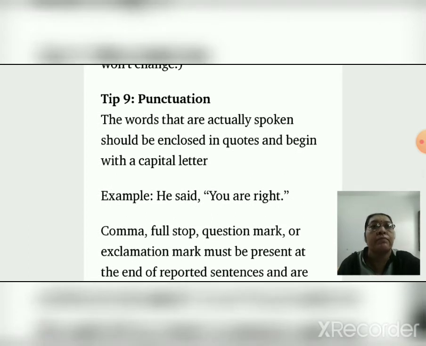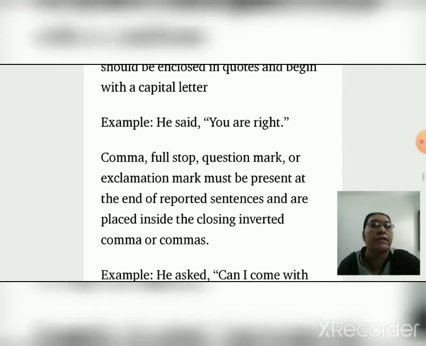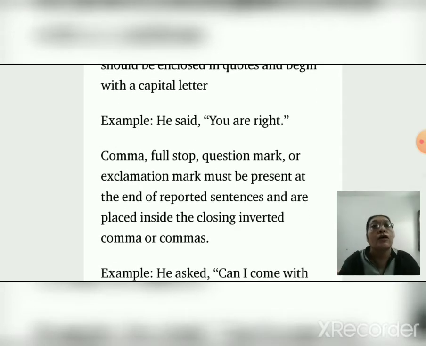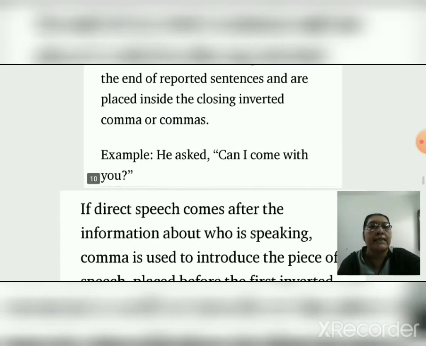Punctuation. Tip 9. The words that are actually spoken should be enclosed in quotes and begin with a capital letter. He said, "You are right." A comma, full stop, question mark or exclamation mark must be present at the end of reported sentences and are placed inside the closing inverted comma or commas. Here's the example. He asked, "Can I come with you?"